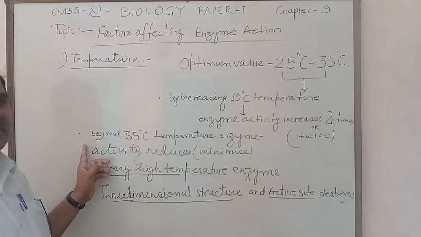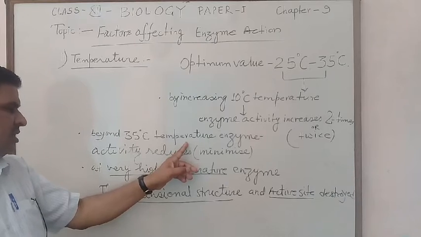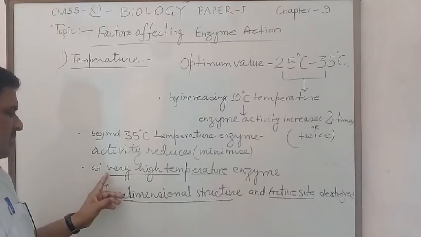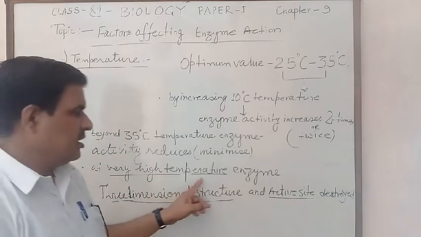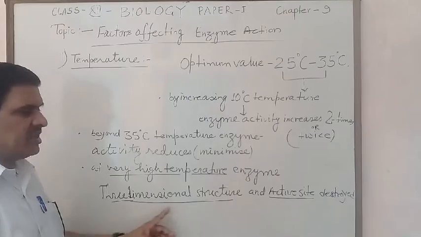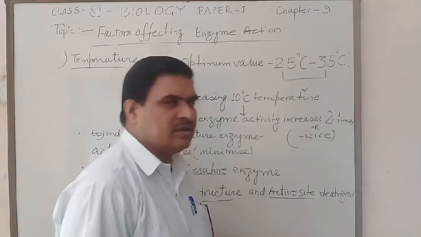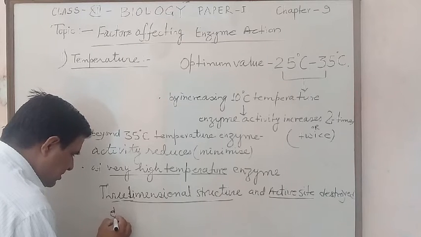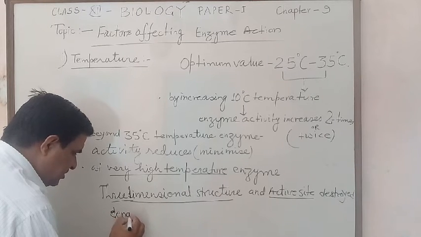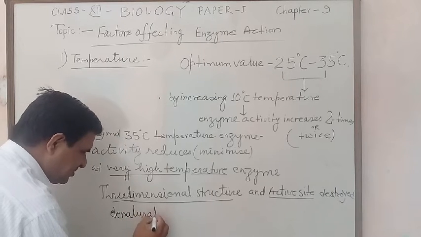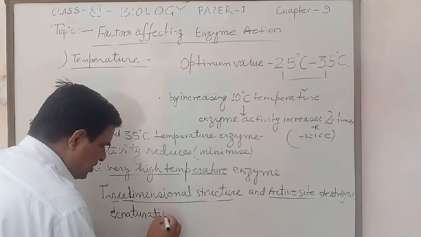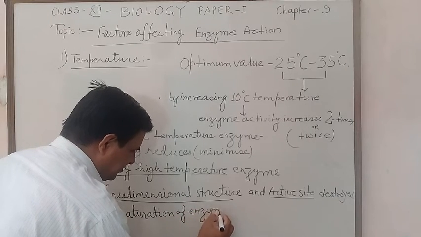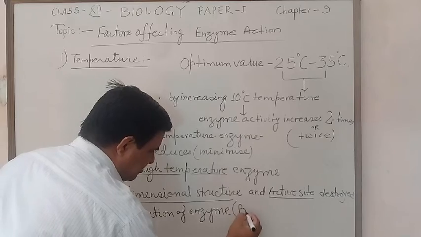Beyond 35 degree Celsius, enzyme activity is minimized, and at very high temperature, the enzyme three-dimensional structure and active site are destroyed. This is called denaturation of enzyme or protein.